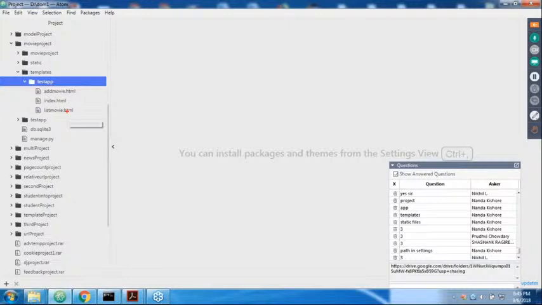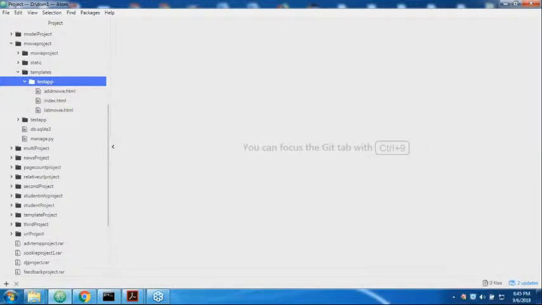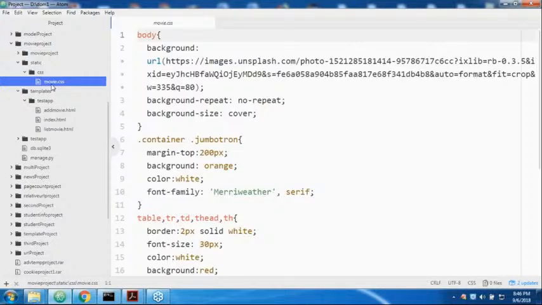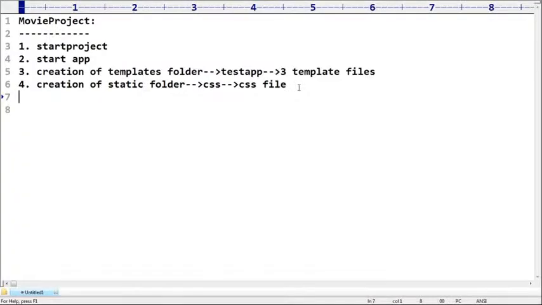Next, after that, the static folder. If you consider the static folder, inside it a css folder and then movies.css. Okay, forget about this css file. So we created 3 template files and then 1 css file, right? Okay, that's all, sir.